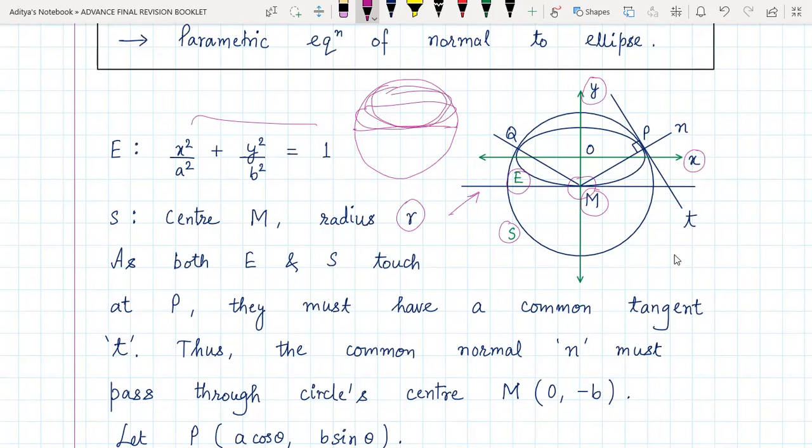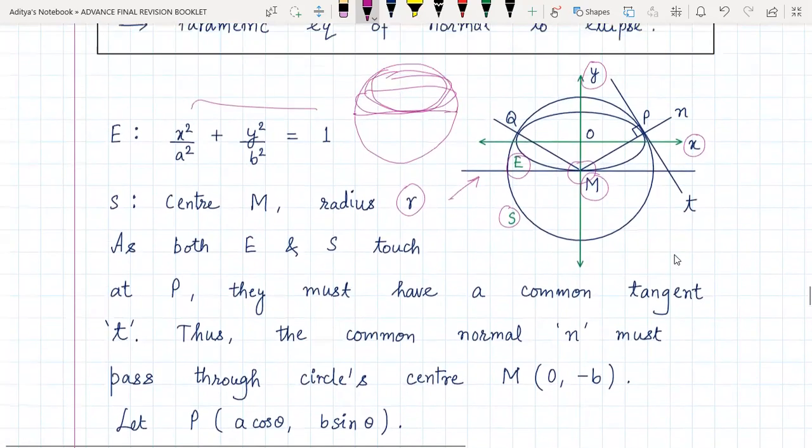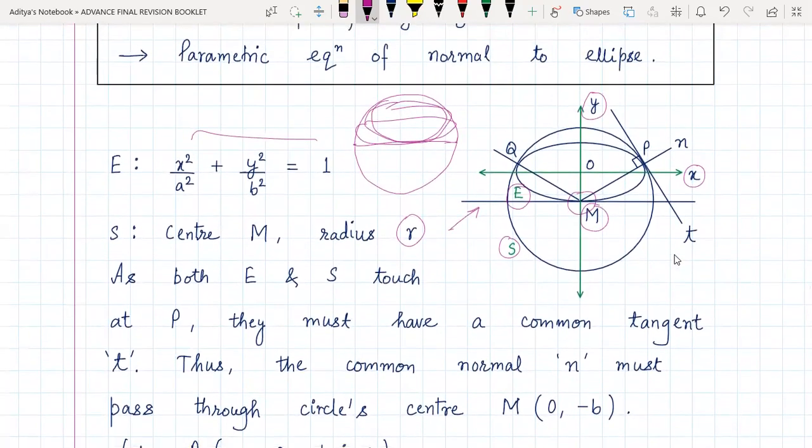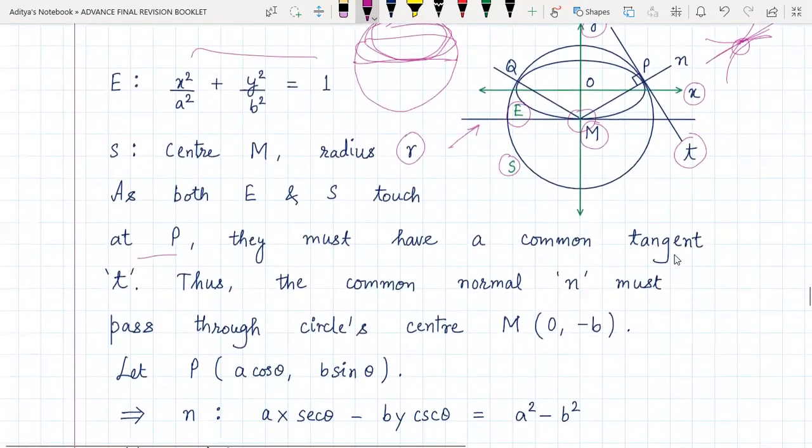Now since both the ellipse and circle touch each other at the point P, they must have a common tangent, let's say T, because that is very obvious. If we have any two curves and they are touching each other, then by definition they must have a common tangent at that particular point. So at P they will have a common tangent T, so they must also have a common normal, which we are calling normal N, and it must pass through the circle center M.